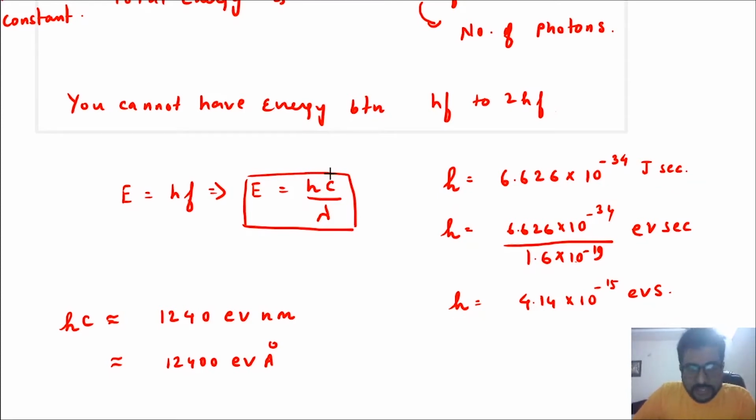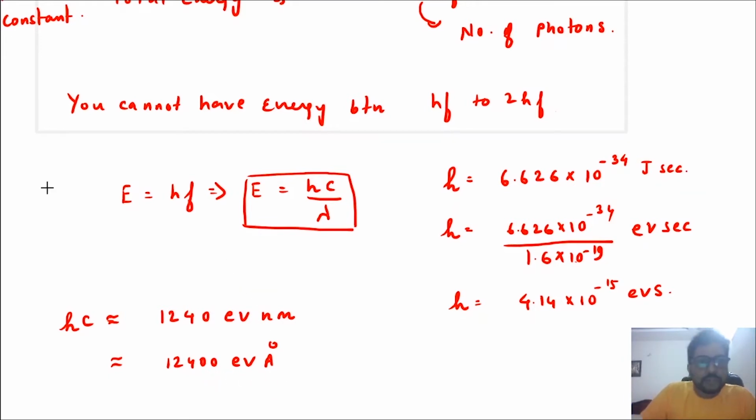Now h is a universal constant. c is also a constant, the speed of light in a vacuum, and the product of h and c will also be a constant. We will remember the value of the product of h and c. The product of h and c is nearly equal to 1240 electron volt nanometer. So remember the units also. hc is equal to 1240 in electron volt nanometer, and it will be 12400 electron volt angstrom.